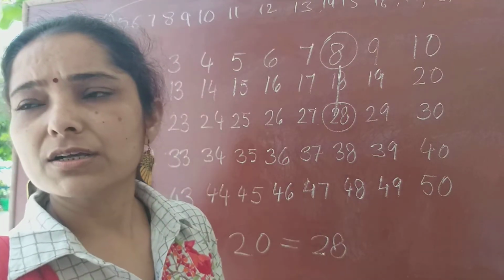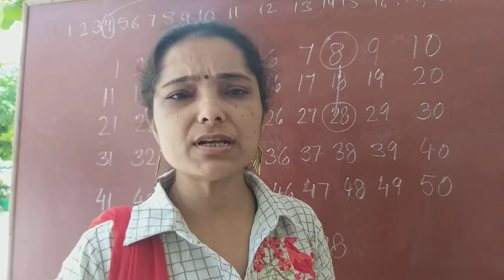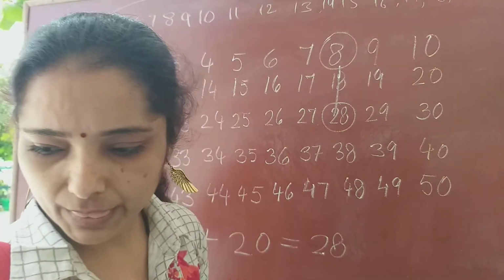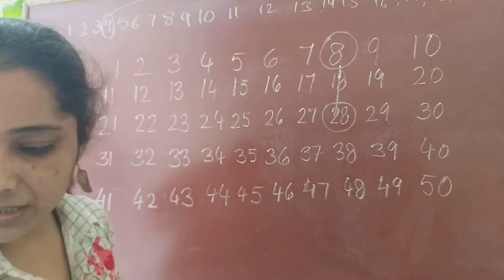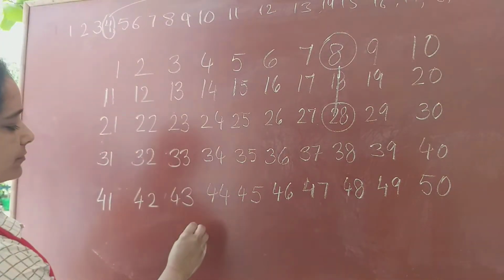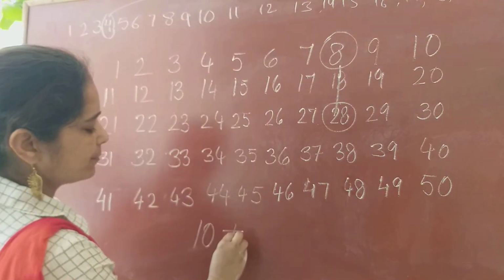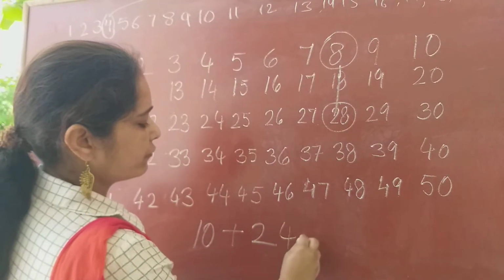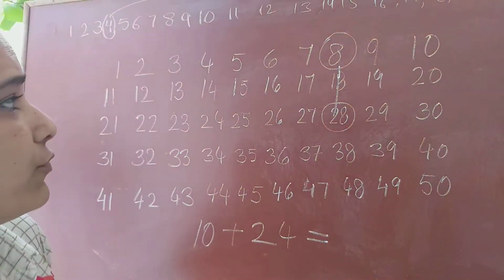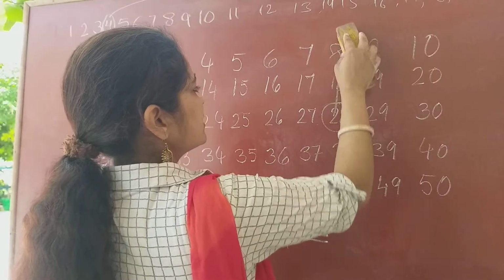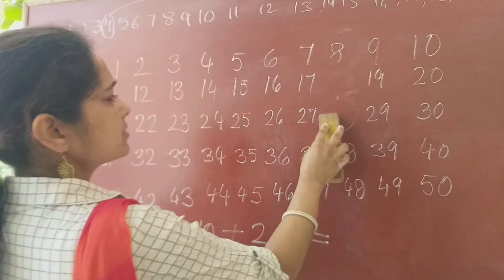Should I show you one more sum? Yes. Okay. Another sum is, children, 10 plus 24 equals, 10 plus 24. First, I'll rub this, children, so that you may not get confused.